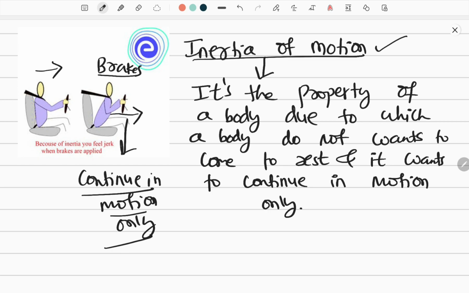This is an example. Whenever brakes are applied, the car was already moving in the forward direction. Now brakes are applied means the car is asking this person to come to rest, but this person wants to move forward. Why? Because he has one property called inertia of motion. Due to that mass, this person wants to continue in motion only.